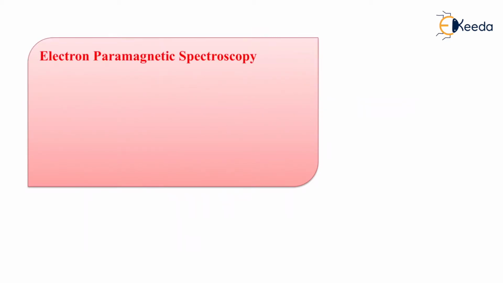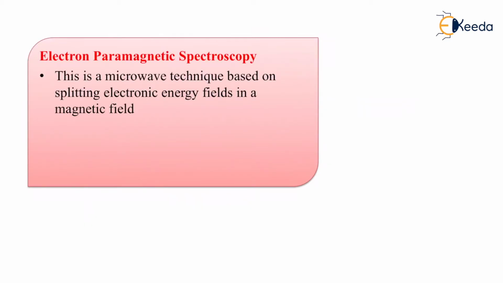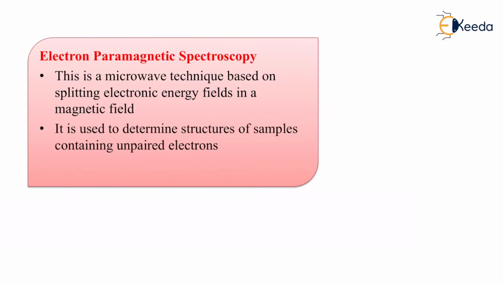Later, we have electron paramagnetic spectroscopy. This is a microwave technique. Substances are either diamagnetic, paramagnetic, or ferromagnetic. Paramagnetic substances are substances which can be magnetic for some time based on the waves or the energy field around. It is used to determine structures of samples containing unpaired electrons. Unpaired electrons are actually used in paramagnetic substances.